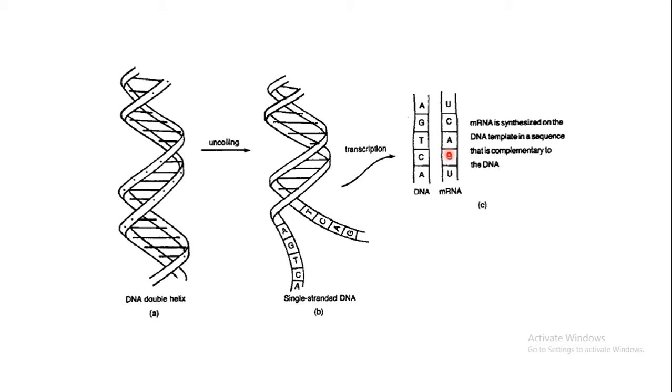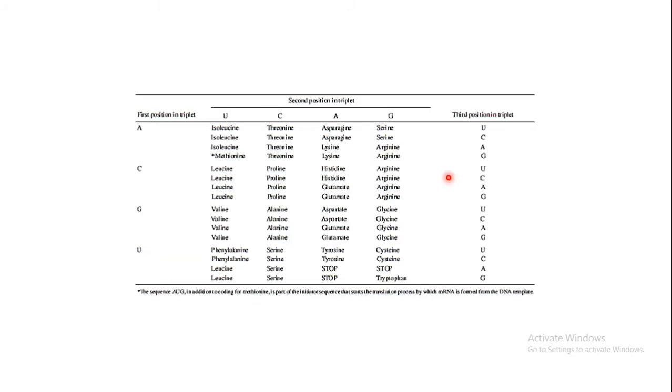It is known as a codon. So this particular codon will code for a particular type of amino acid. Say for example UCA will code for a certain amino acid, or AGU will code for a particular type of amino acid. So this is coded over here in this particular table.